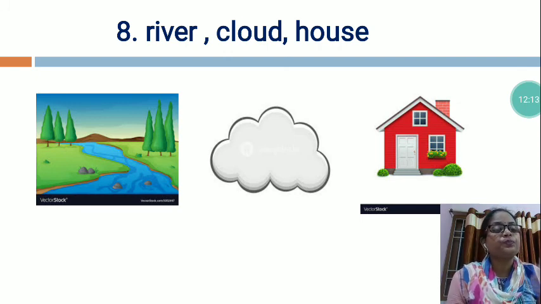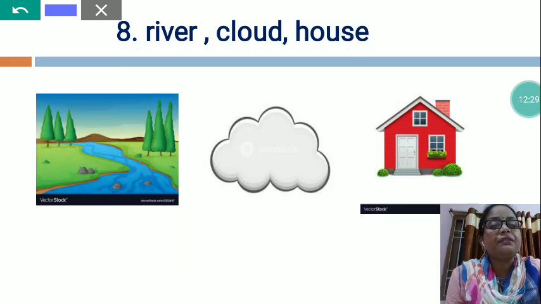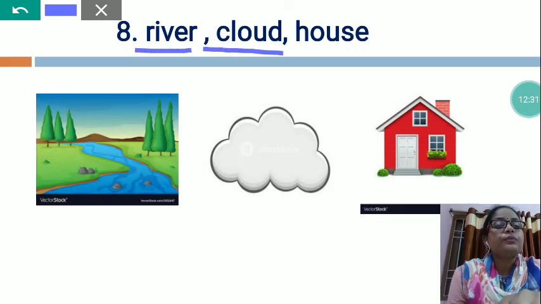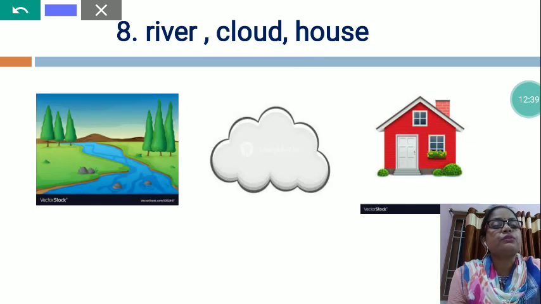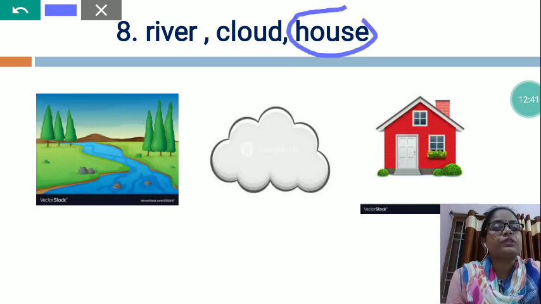Cloud is also a natural thing. But the house is made by human beings. And this is an artificial thing. House is made by man. But the river and the cloud both are made by God. Both are natural things. So which one is the different? House is the different. So we will circle house.